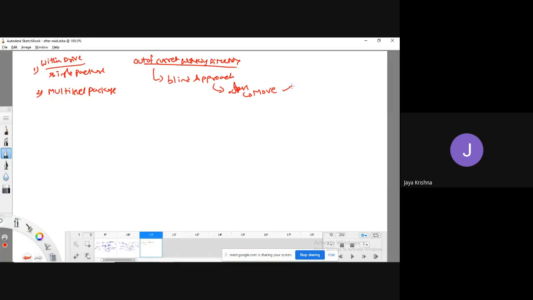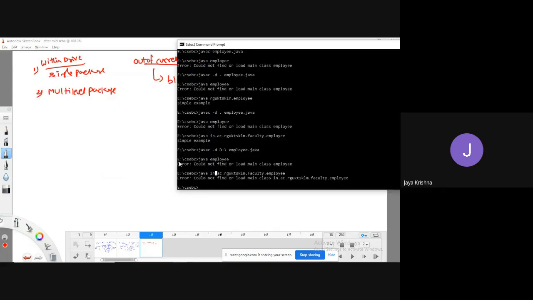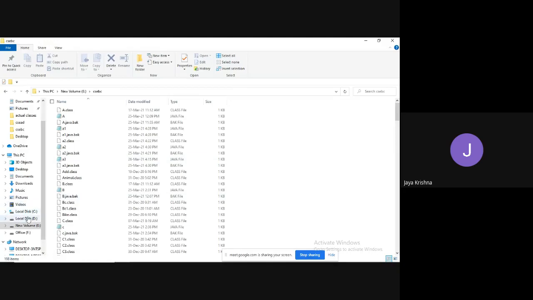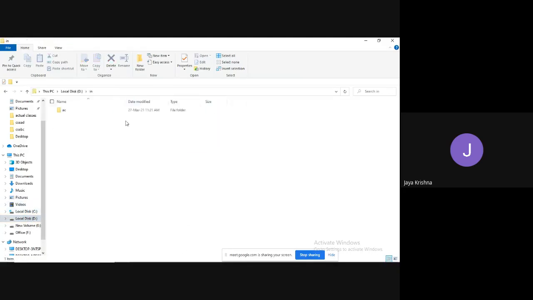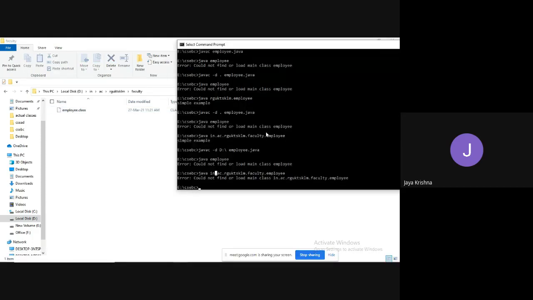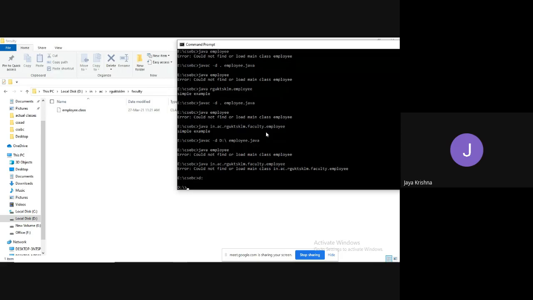But the problem is, if my file is available at multiple locations. See, I will first show the blind approach. I will move to that corresponding folder. D drive, in folder, ac folder, rgukt sklm, faculty folder, like this. I will first move to D drive.